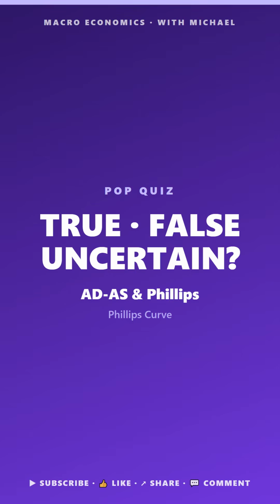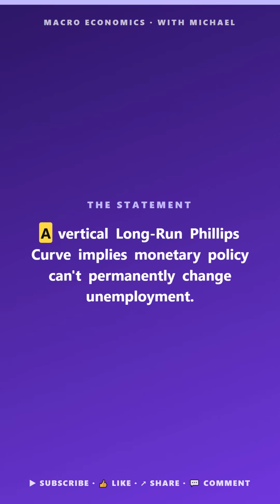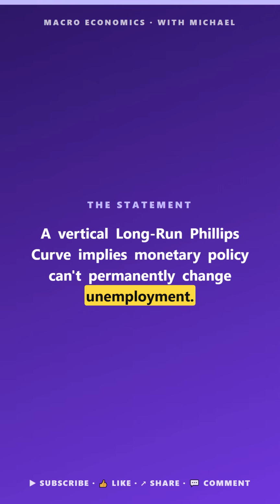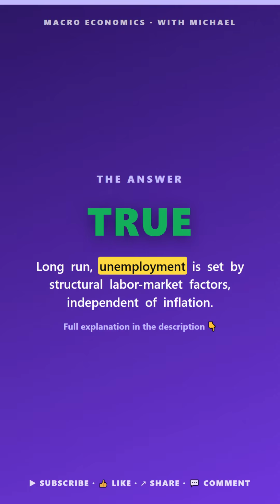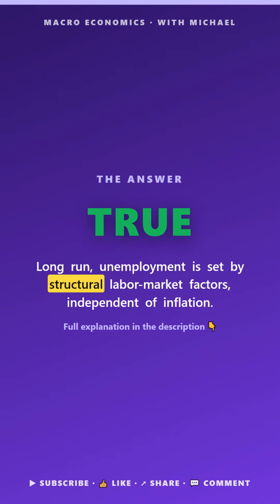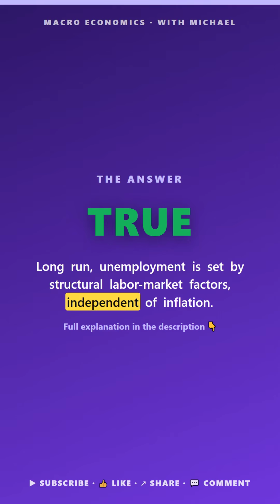Macro pop quiz. ADS and Phillips. True, false, or uncertain. A vertical long-run Phillips curve implies monetary policy can't permanently change unemployment. The answer is true. In the long run, unemployment is set by structural labor market factors.